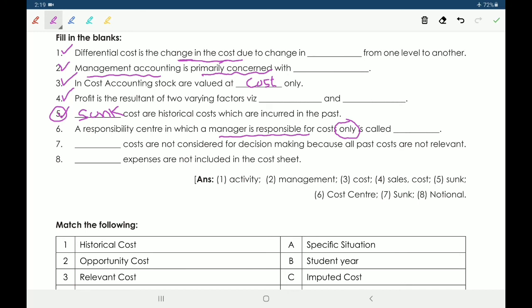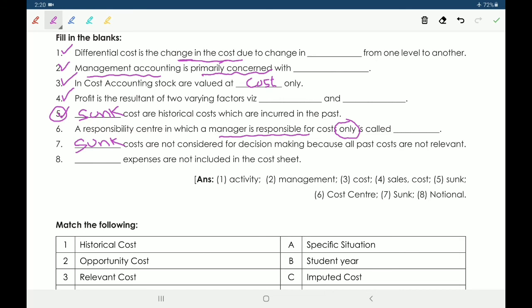Okay, next seventh one. Dash costs are not considered for decision making because all past costs are not relevant. These are also sunk cost. So sunk costs are not considered for decision making because all past costs are not relevant.